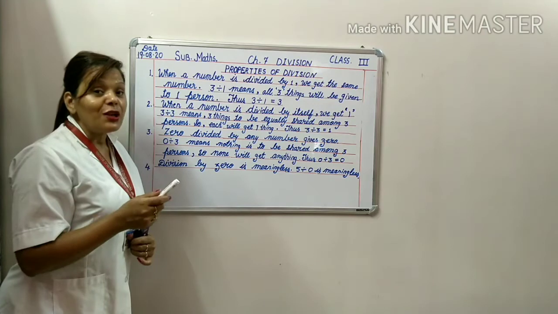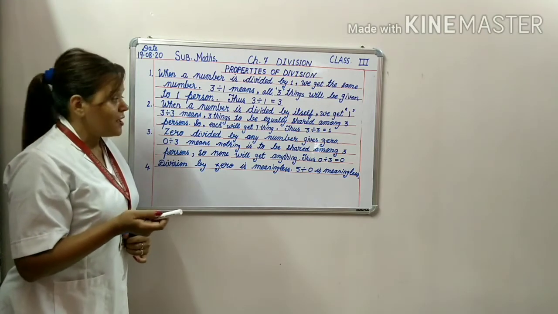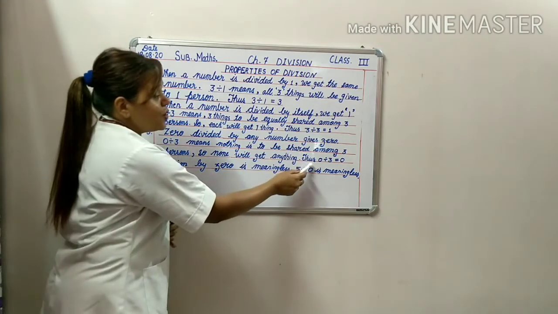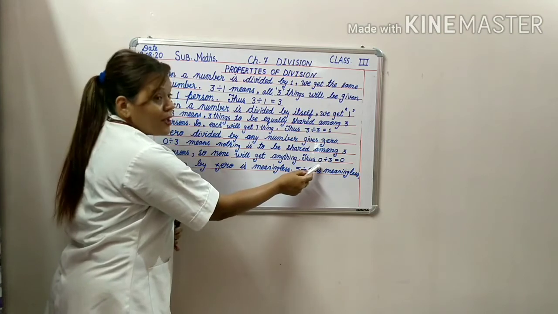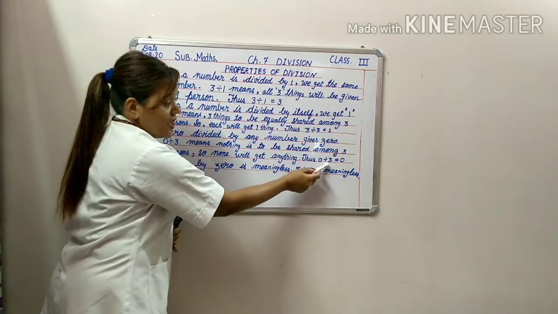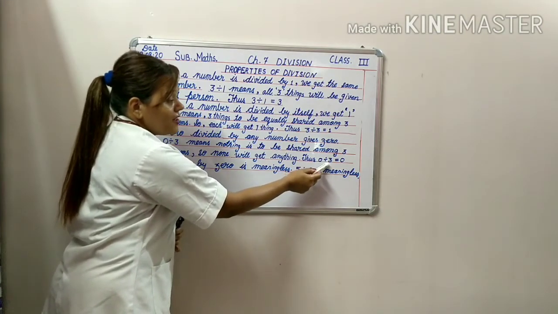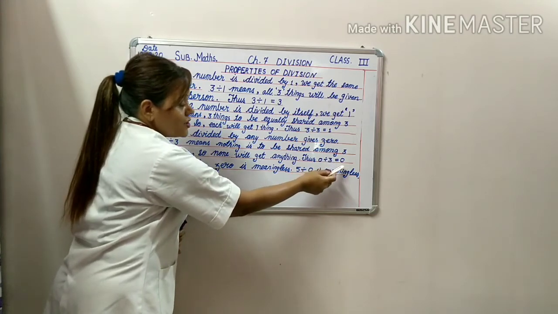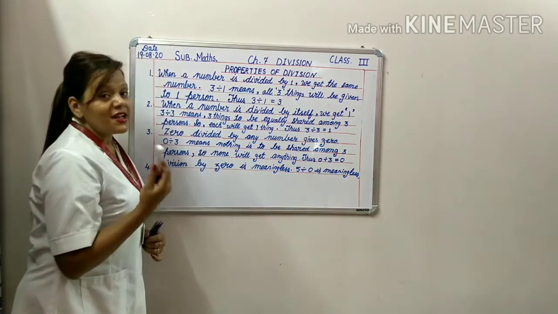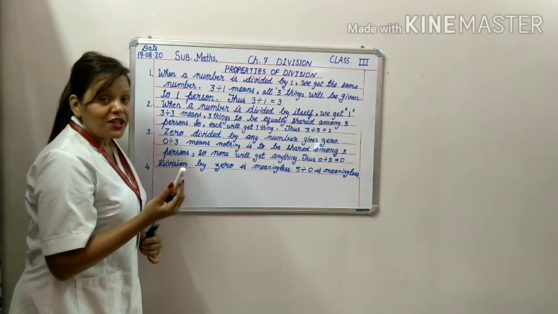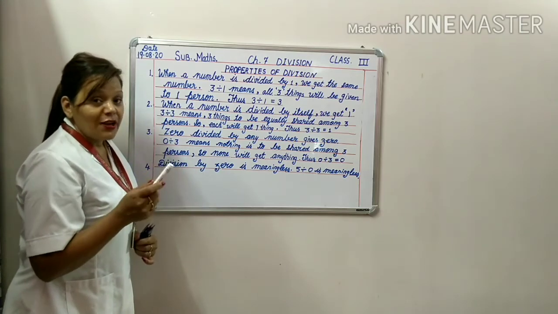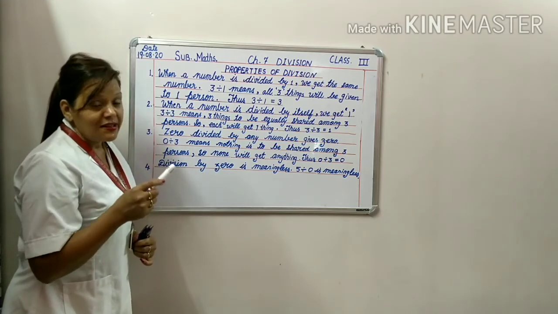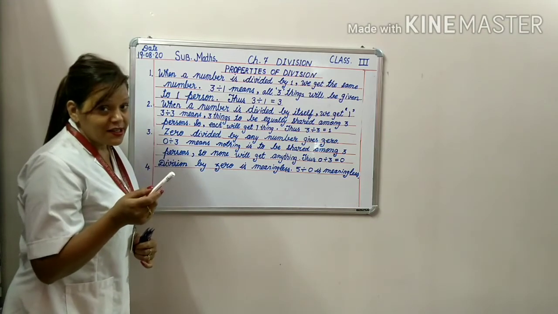Those people will not get anything. 0 divided by 3 is equal to 0, because there is nothing to be distributed. So we cannot distribute anything to any person.